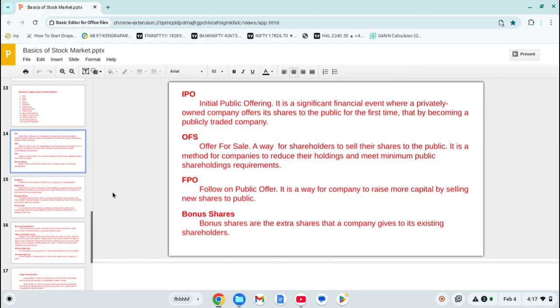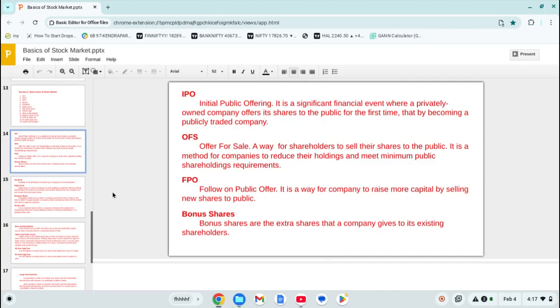Now the company comes to the stock market to raise money. That means it will give some shares to the public and take the money from the public. When this happens for the first time, it is called IPO, initial public offering. It offers shares to the public at the initial level.